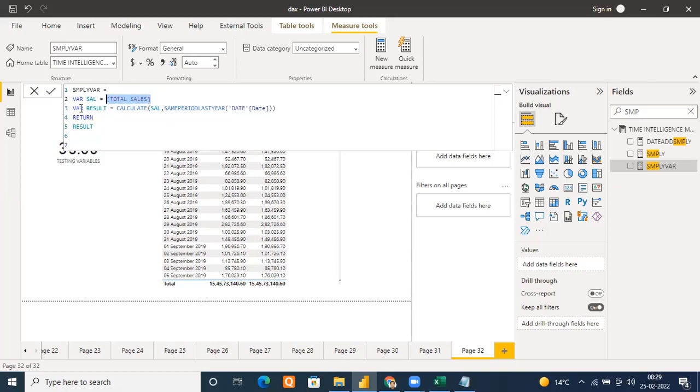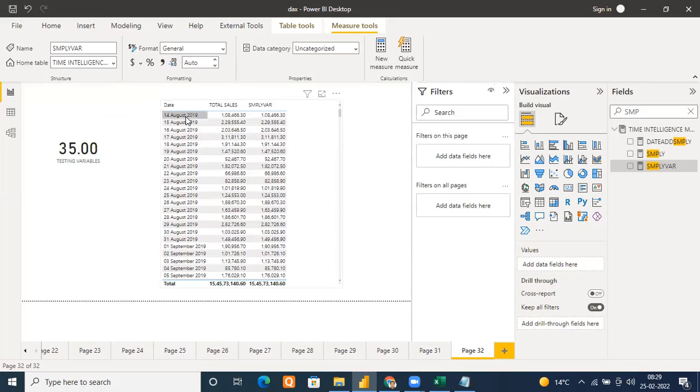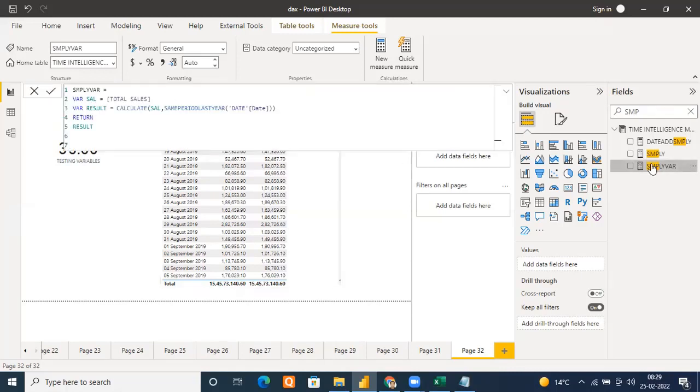For what? Whatever your current context is. And what is your current context? The current context is 14 August. So you will get 14 August sales, that is 1084660, in this expression. So this is nothing but your total sales for the current context.